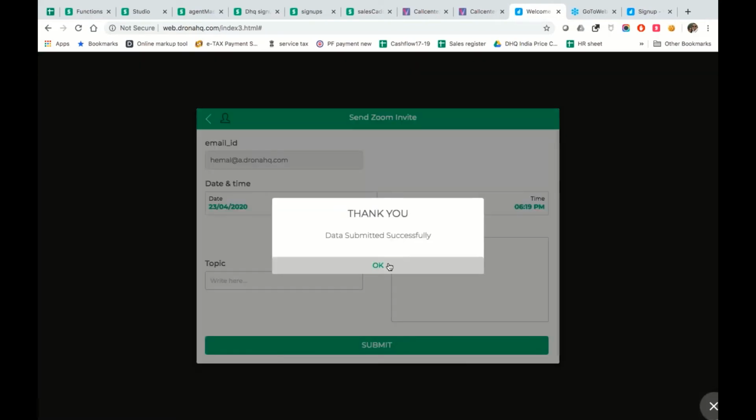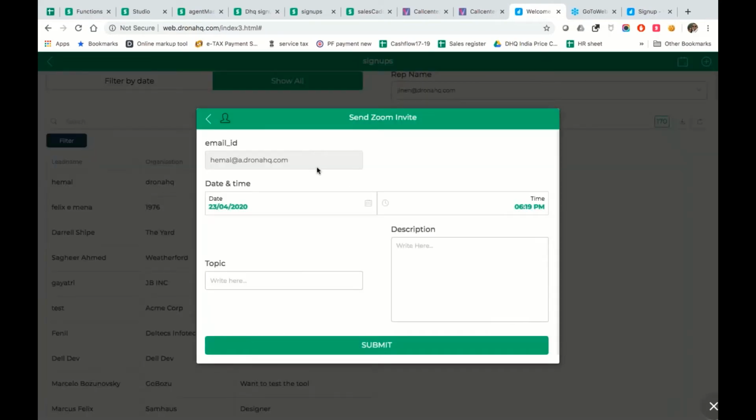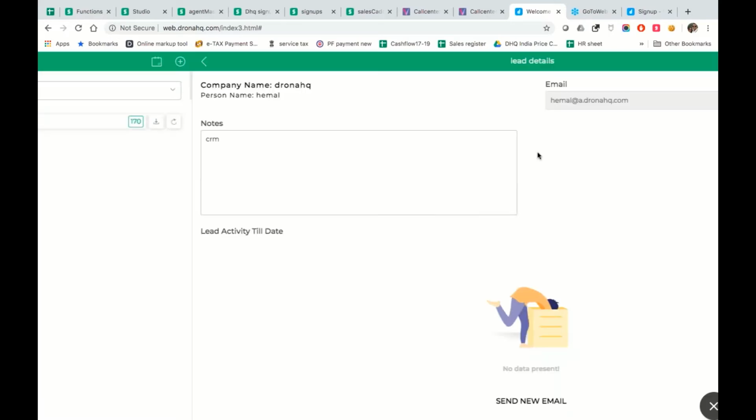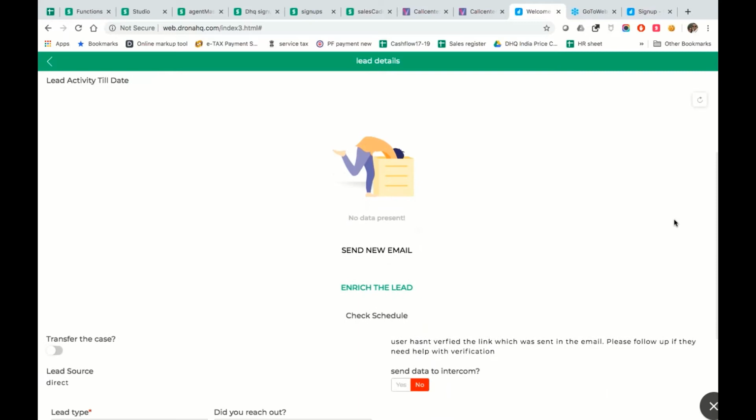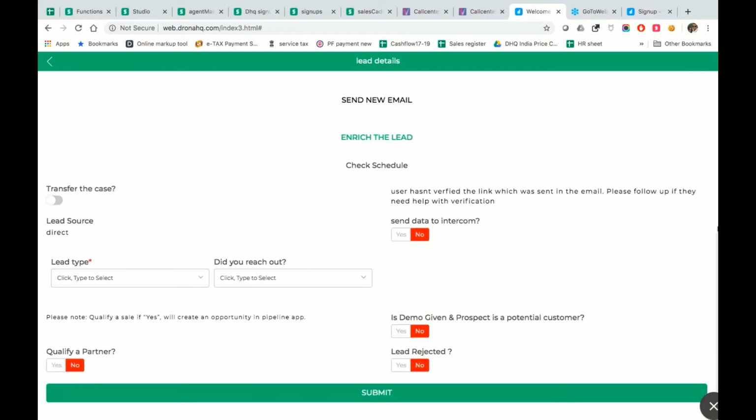Now, if things go well, then on my Zoom you would see a new meeting being set up for 28th of April. We'll quickly take a look at Zoom as well in a bit. But for now, what you could see is we get some more details about this particular thing. That user has not verified the link which was sent in the email, which means you may need to follow up with the verification.